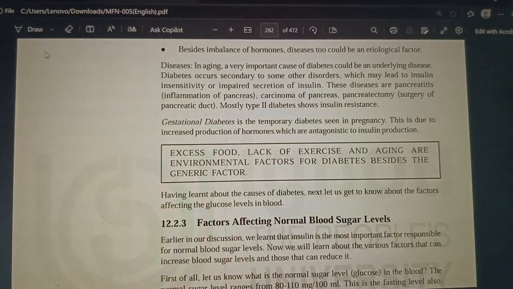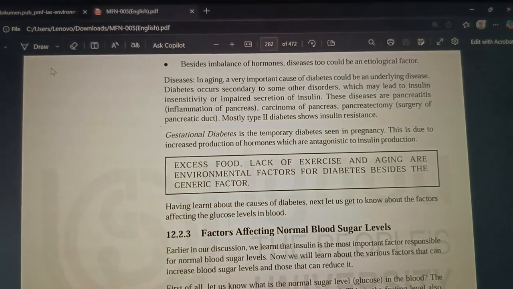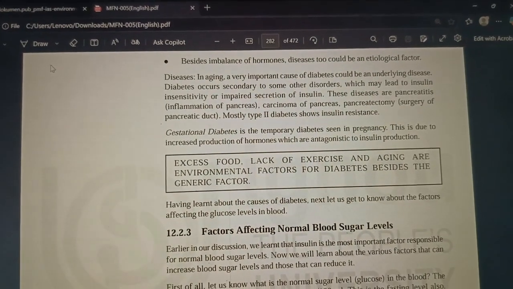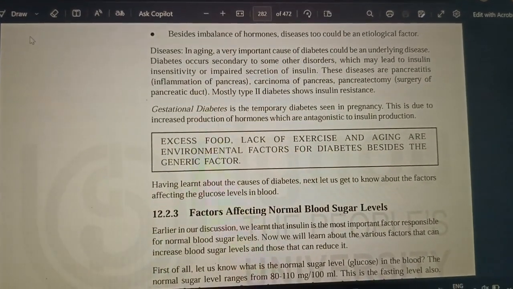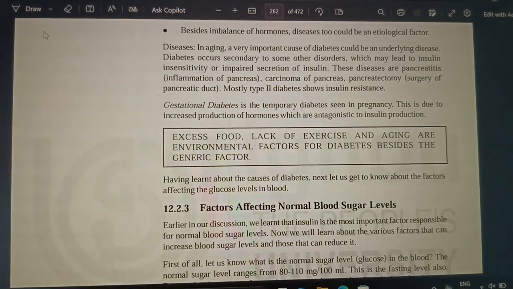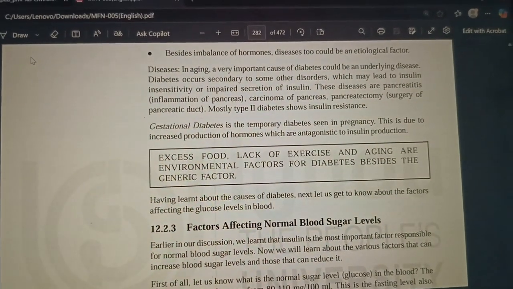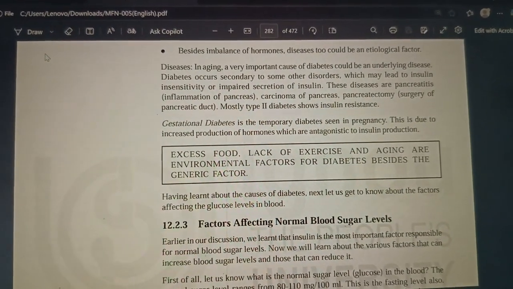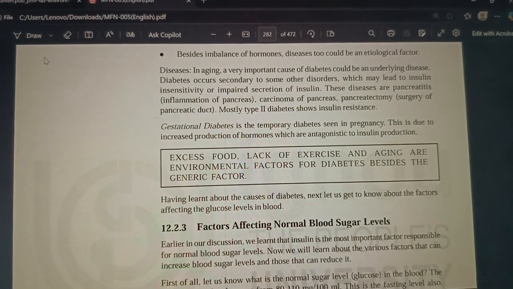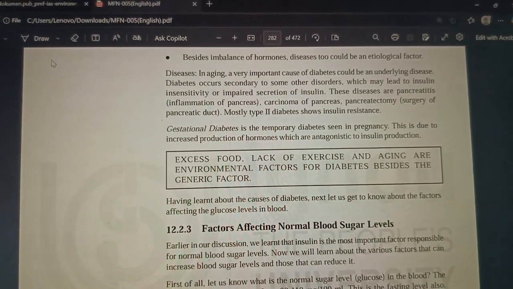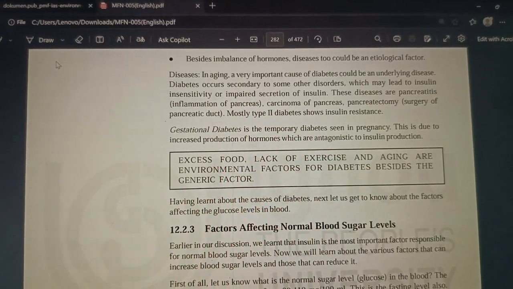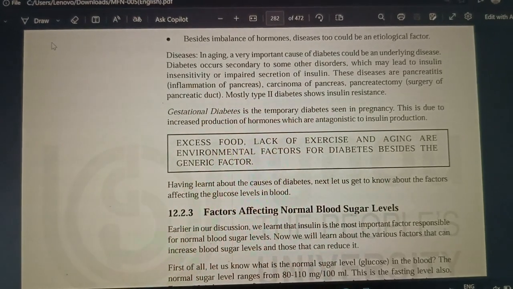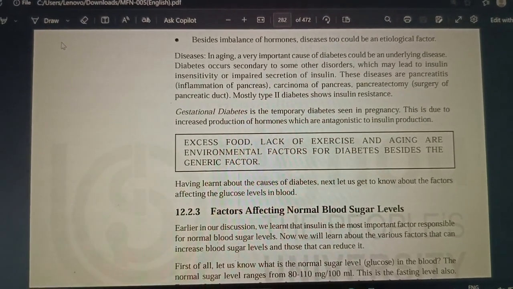Gestational diabetes. It is a temporary diabetes seen in pregnancy. It is due to increased production of hormones which are antagonists to insulin. As we have seen, the growth hormone and adrenocortical hormone, adrenaline, these all act as antagonists to insulin. So we will observe temporary diabetes in pregnant women, which is called gestational diabetes. Excess food, lack of exercise, aging or environmental factors are also factors for diabetes mellitus.